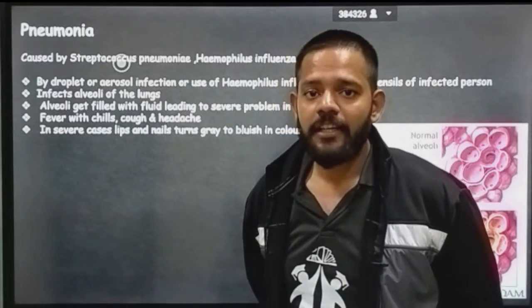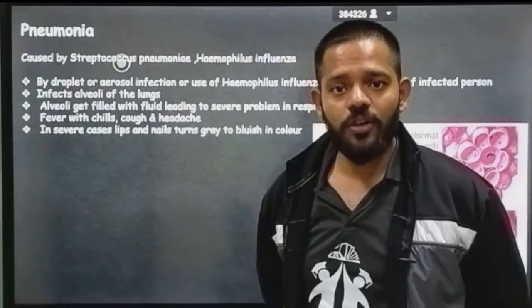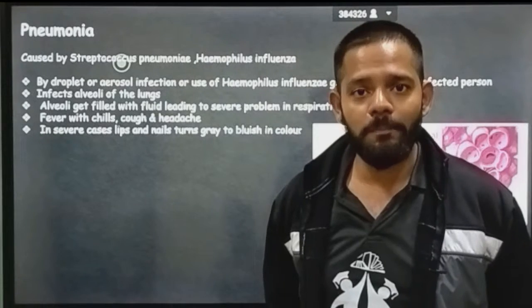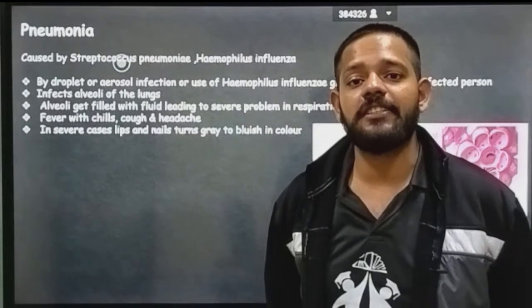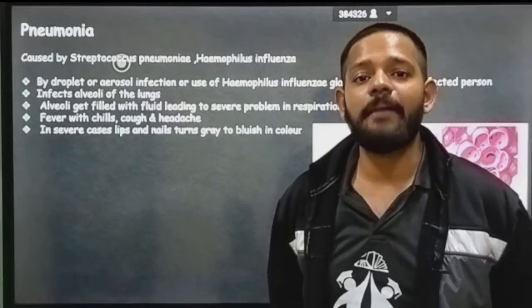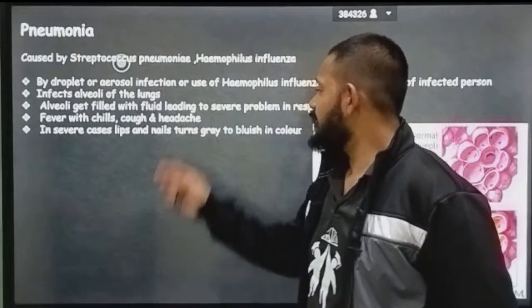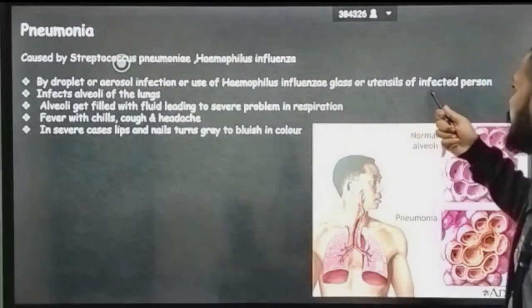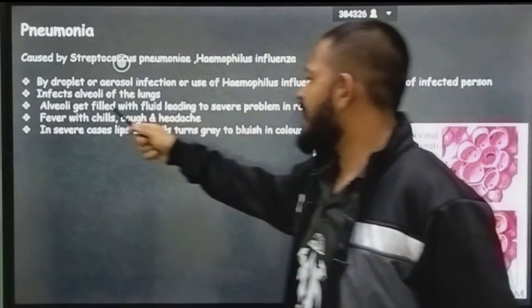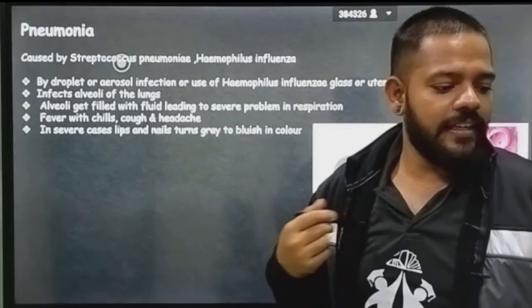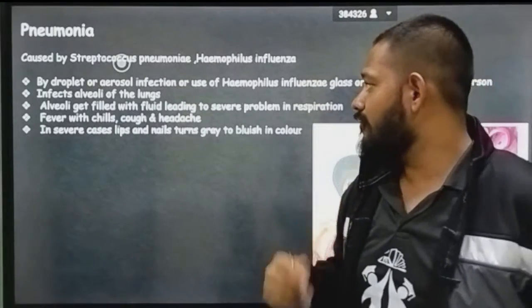It means if I have pneumonia and I sneeze, and some people in this room inhale those droplets which are present in the air, sneezed by me, then they also get that pathogen inside their body, just like corona. Through use of glass or utensils of an infected person, it infects the alveoli of the lungs. It acts on the alveoli of the lungs.